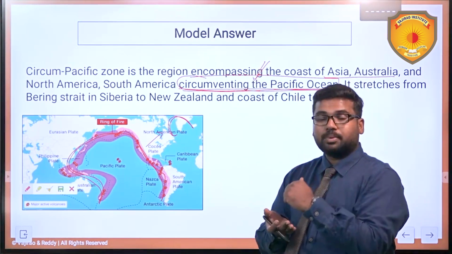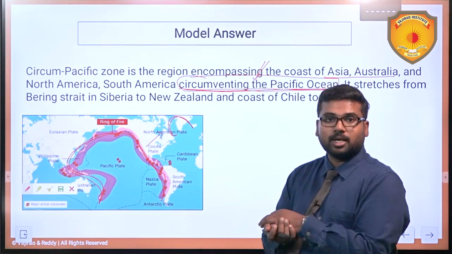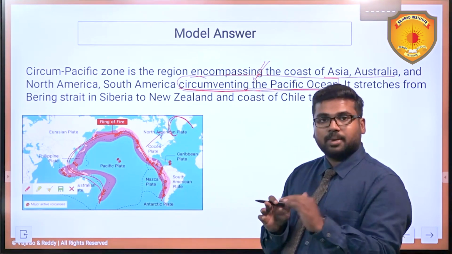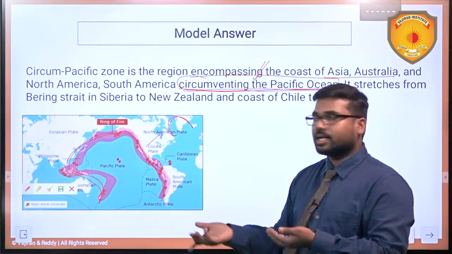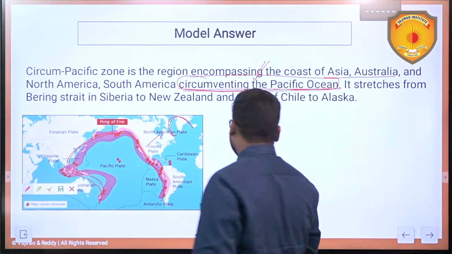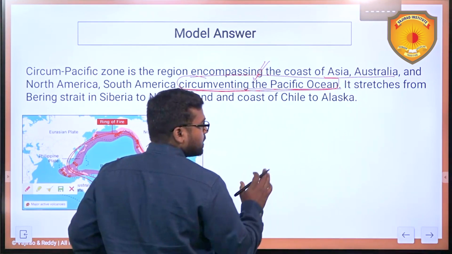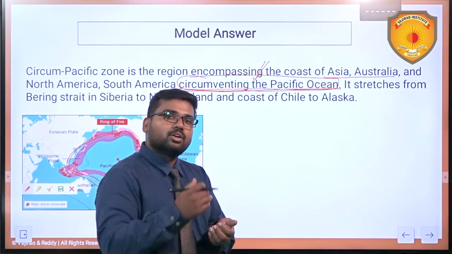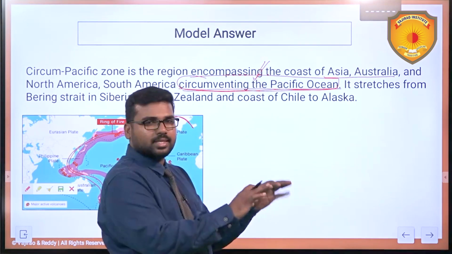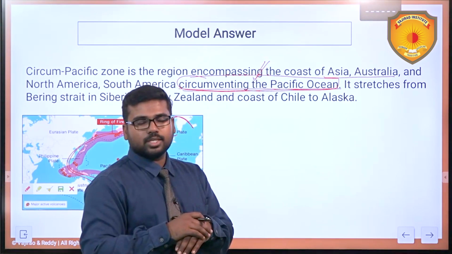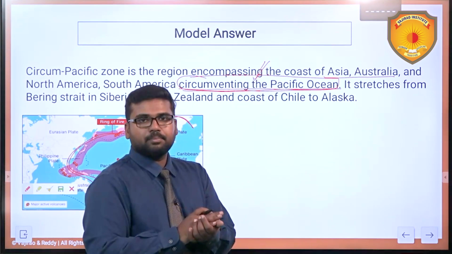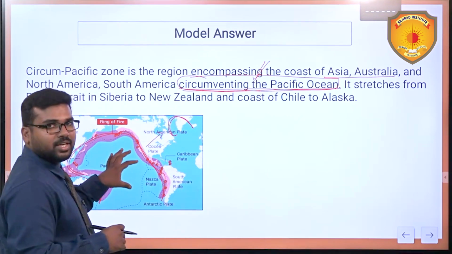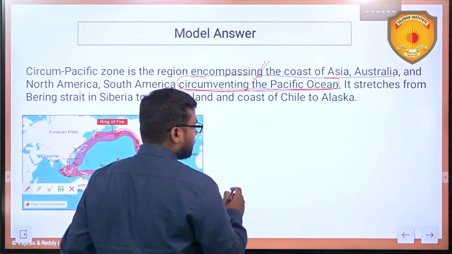Now we need to present it in the diagrammatic form also. Here I have taken the diagram from the book, but we need to draw it. In the exam we don't get this facility. So let's draw this. How do we draw it? See, there are different ways of drawing the world map. You can draw it in a very crude form, just presenting the different continents and oceans, roughly matching the shape of it. Now here our focus should be the Pacific Ocean. So we will begin from Africa.